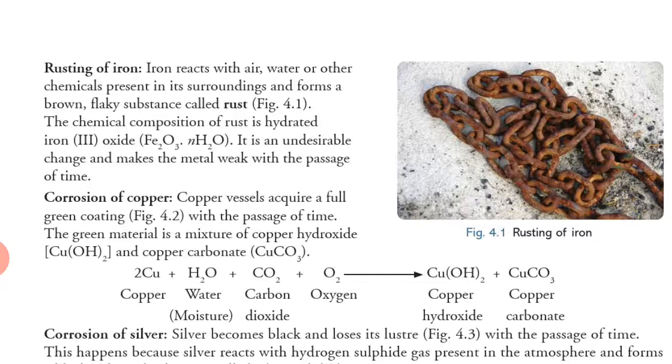Rusting of iron. Iron reacts with air, water or other chemicals present in its surrounding and forms a brown flaky substance called rust. The chemical composition of rust is hydrated iron oxide, Fe2O3.nH2O. It is an undesirable change. Rusting is an undesirable change.